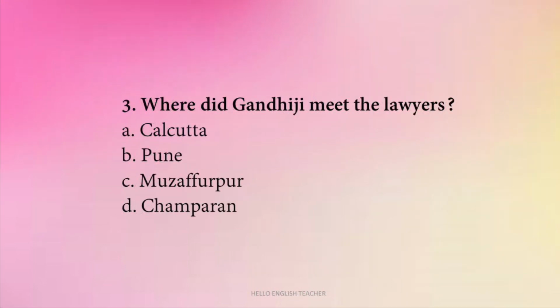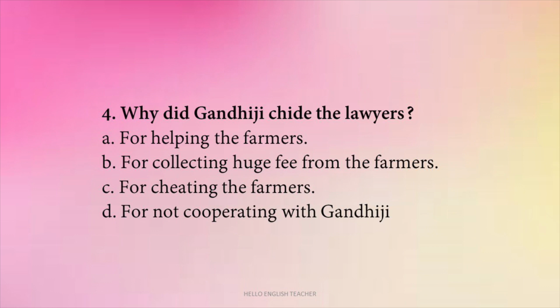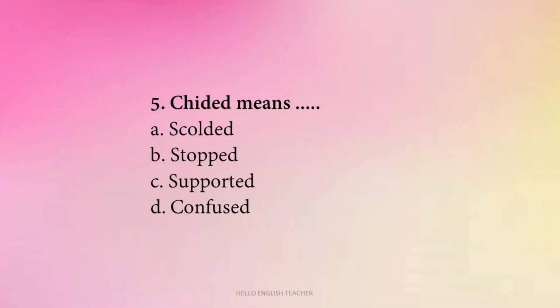So where did Gandhi meet the lawyers? Calcutta, Pune, Muzzafarpur or Champaran? So Gandhiji met the lawyers at Muzzafarpur. So let's look at the next question. Question number 4. Why did Gandhiji chide the lawyers? For helping the farmers, for collecting huge fee from the farmers, for cheating the farmers, for not cooperating with Gandhiji. So the answer is B. For collecting huge fee from the farmers. So question number 5. Chided means scolded, stopped, supported or confused. So chided means scolded. So Gandhiji scolded the lawyers.